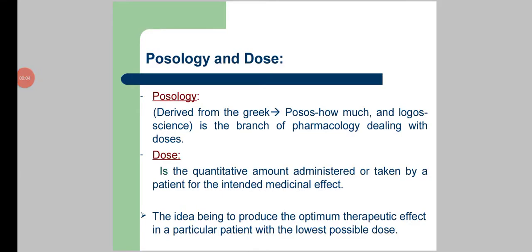What is posology? Posology is a Greek term: posos means how much and logos means science. It is the branch of pharmacology dealing with dose. And what is dose? Dose is the quantitative amount administered or taken by a patient for the intended medicinal effect. The idea is to produce the optimum therapeutic effect in a particular patient with the lowest possible dose.